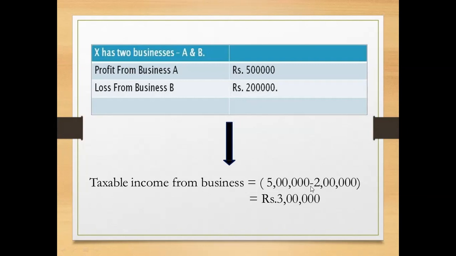So 5 lakh minus 2 lakh, the taxable income from business is 3 lakh rupees. So that is called intra-head adjustment or inter-source adjustment. Means we are going to set off the losses within the same head of income.